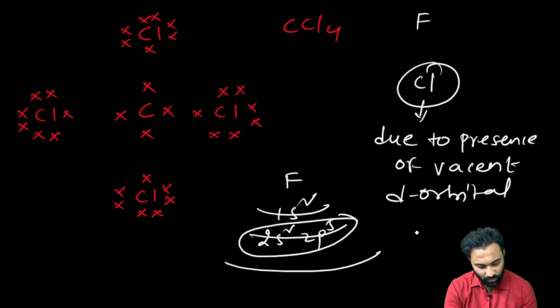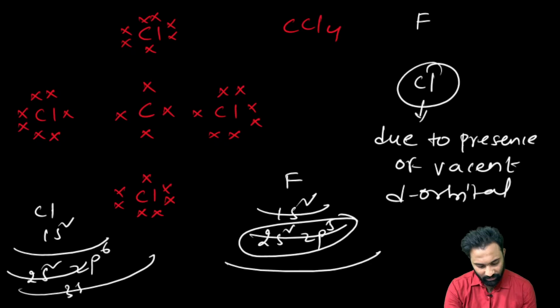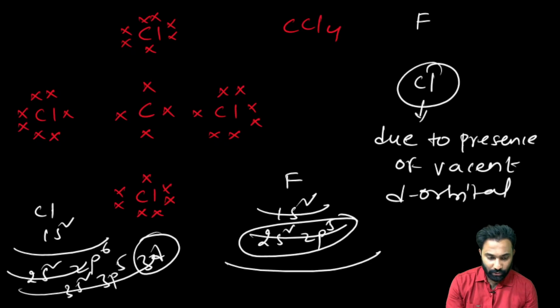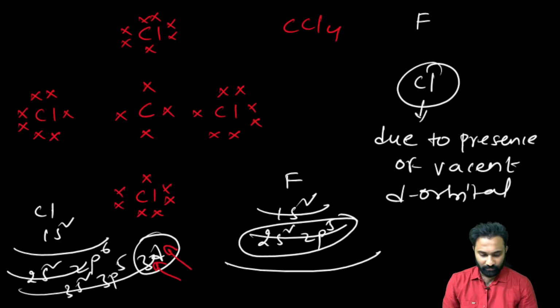But when it comes to chlorine, the configuration is 1s2, 2s2, 2p6, 3s2, 3p5 and 3d vacant, right? Due to the presence of this vacant orbital, chlorine can extend its octet and accept electrons into the 3d. But fluorine cannot extend its octet.